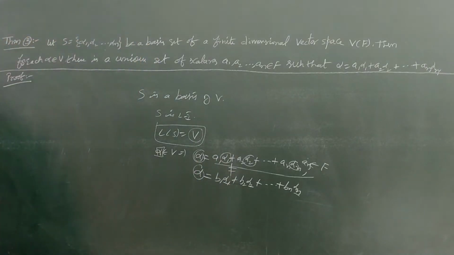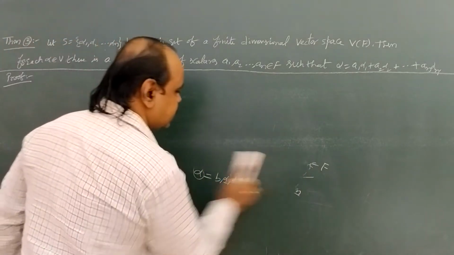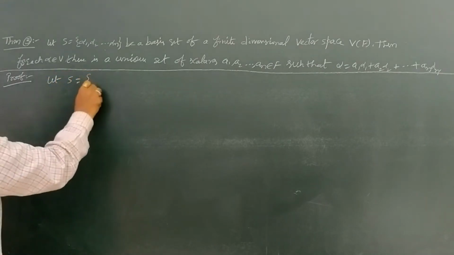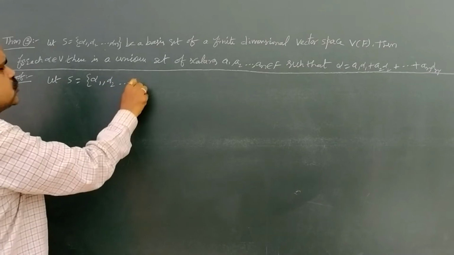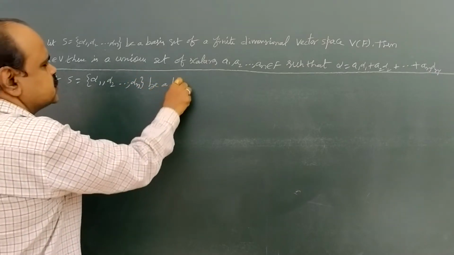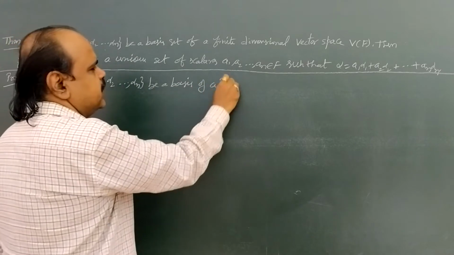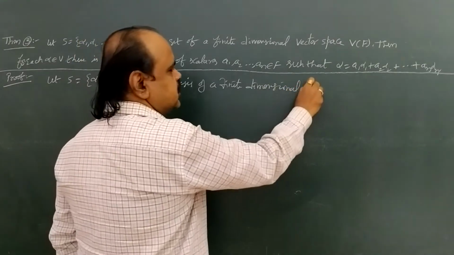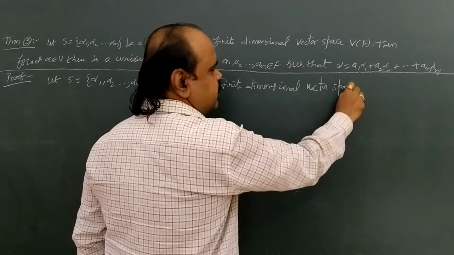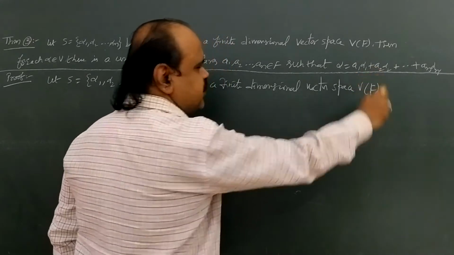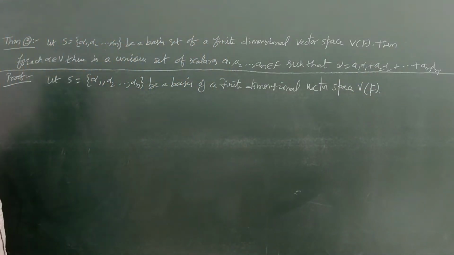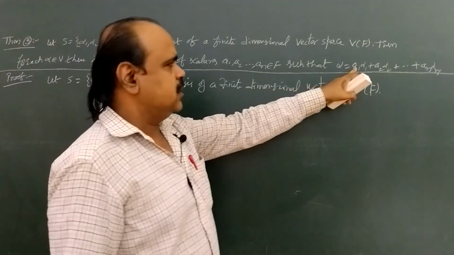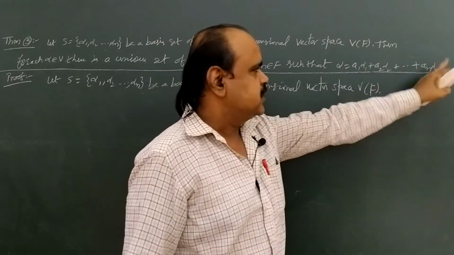Okay, come to the proof. So let S equal to the set {alpha 1, alpha 2, and so on, alpha n} be a basis set, or simply a basis, of a finite dimensional vector space V of F. Okay. Now we are going to prove that if there exists alpha belongs to V, this alpha has a unique representation as alpha equal to a1 alpha 1 plus a2 alpha 2 plus and so on plus an alpha n.